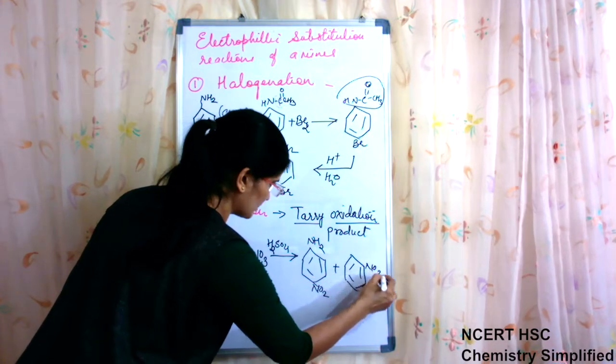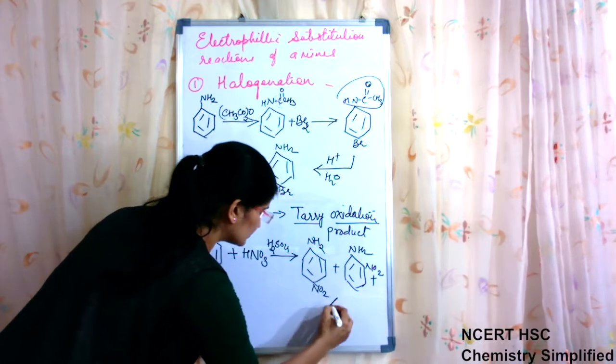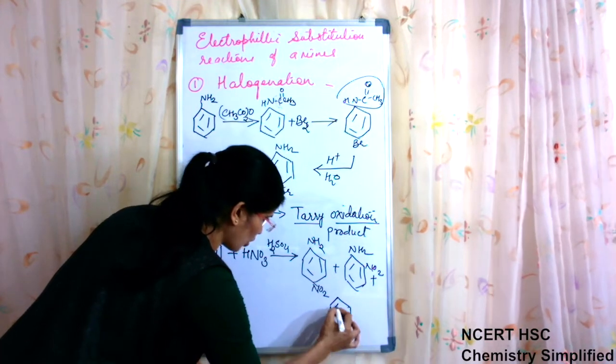These two are the expected products, but along with these two, a third product is also obtained,